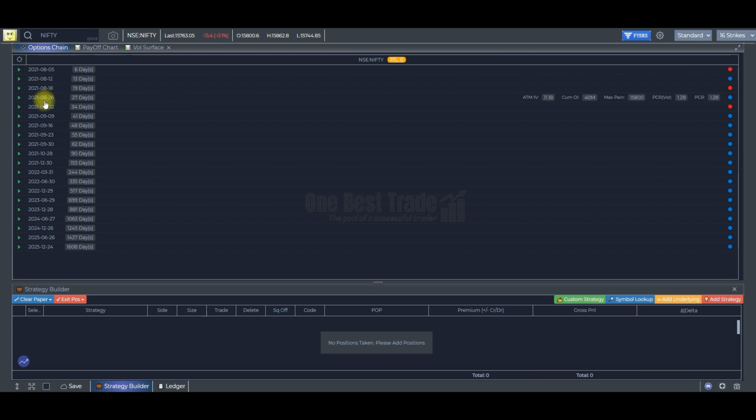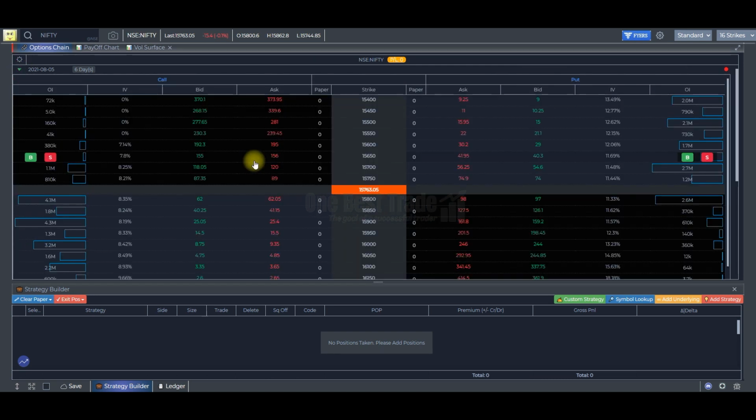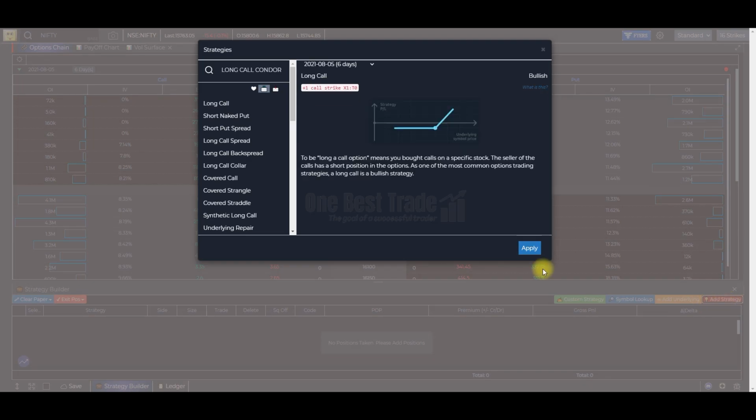Here you can see expiry wise option chain. Just go and click it. You can see the option chain here. So here you can see the ready strategies. If you want to implement the strategies, just go and click it. You can find a lot of ready strategies.